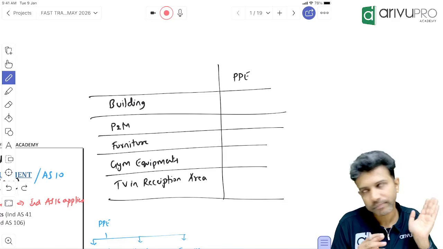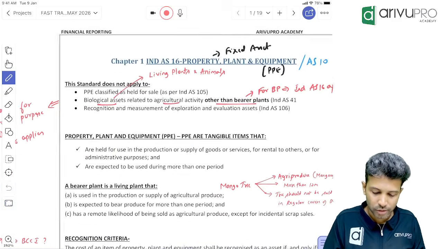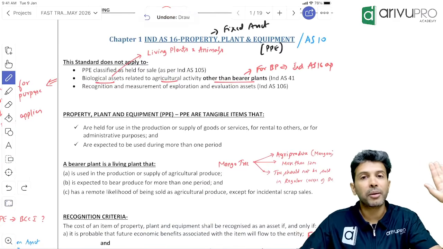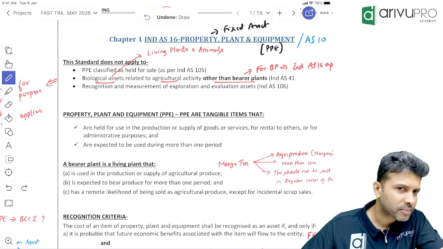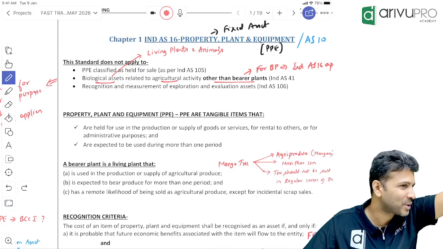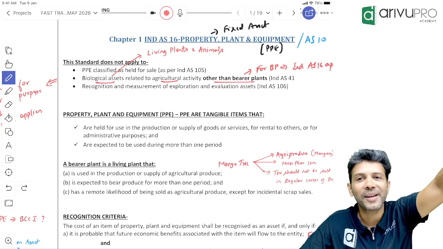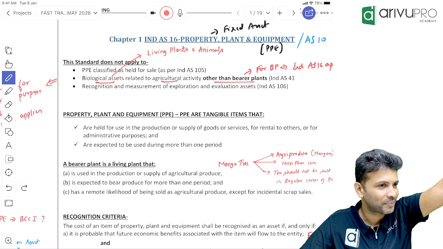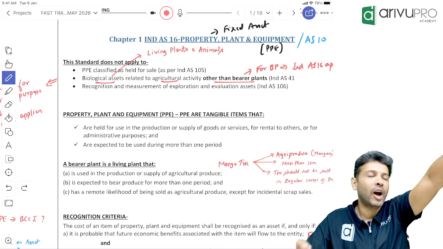Done, people? Done. Now, what is that definition? It is the same thing as AS10. Let's test our memory. Let's go back one year or one and a half years when we cleared AS10. What is AS10? Anybody remembers? Okay, no problem.